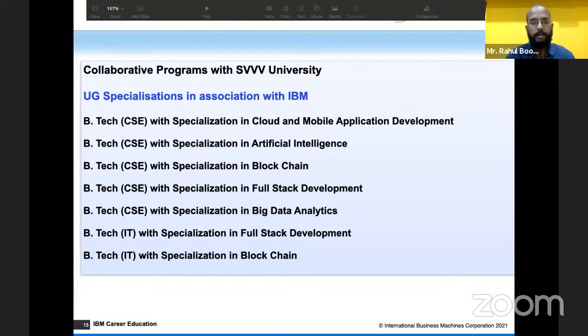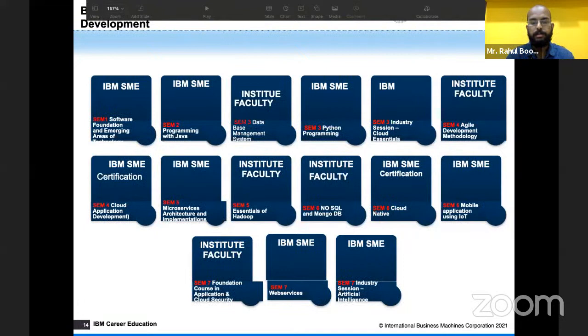So what is happening? In SVV University, IBM has collaborated and launched specialization programs in BTech CSE and BTech IT. These specializations will be taught by IBM faculty along with the traditional subjects by SVV faculty. So what happens here is the new emerging technologies will be taught by industry experts, and the certifications will be provided to you. Those are world-class certifications.